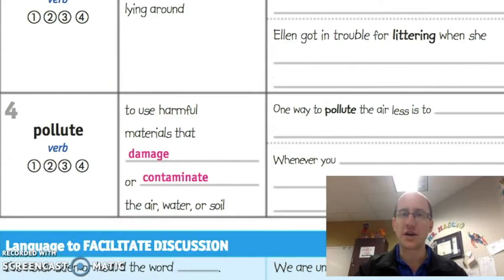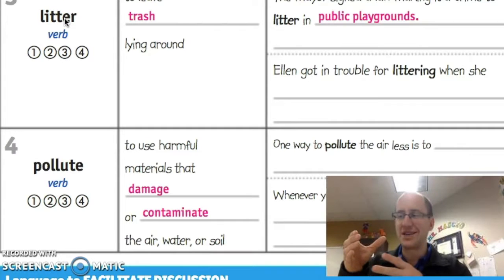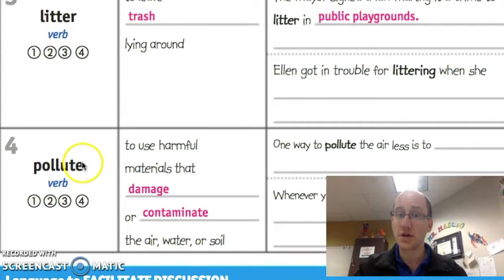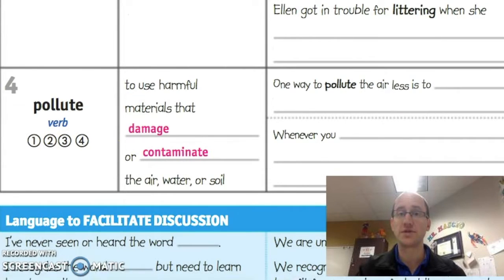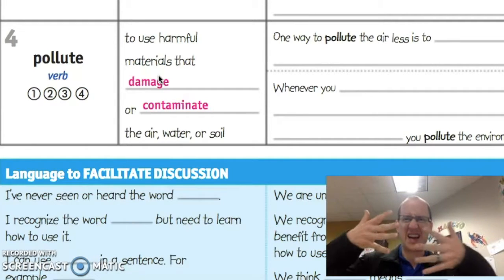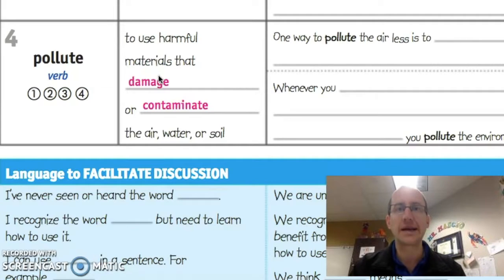When it came to littering, it's like, oh, I have a cup, my Starbucks cup, and I just threw it on the ground. The Starbucks cup isn't harmful in itself. If you're holding it, it won't poison you. But pollute, it's harmful materials. It could be oil or toxins or smog. These materials are harmful, and then they kind of fuse in with the air that we breathe or the water that we drink. So that's what it means to pollute.